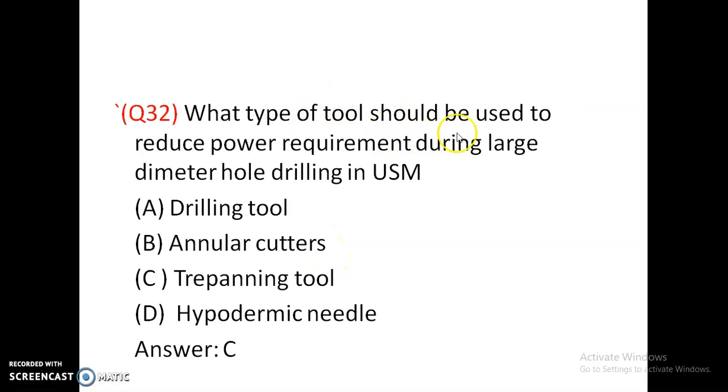What type of tool should be used to reduce power requirement during large diameter hole drilling in USM? So the type of tool used for large diameter hole drilling is drilling tool, annular cutters, trepanning tool, hypodermic needle. Trepanning tool is used in USM to reduce the power requirement during large diameter hole drilling.